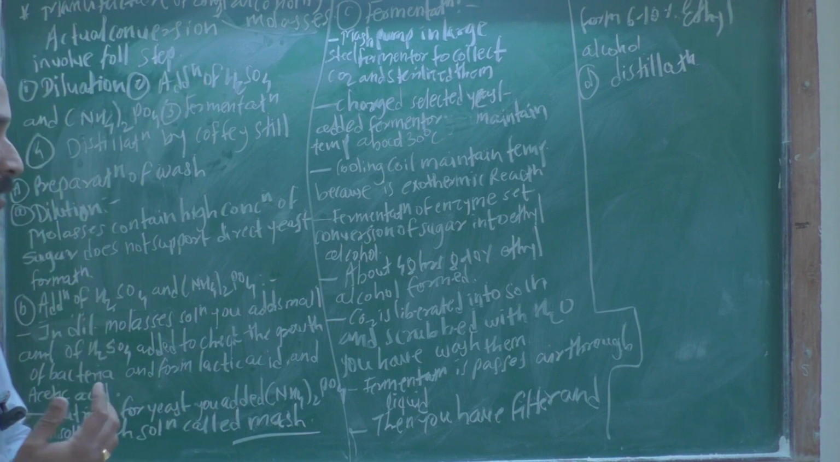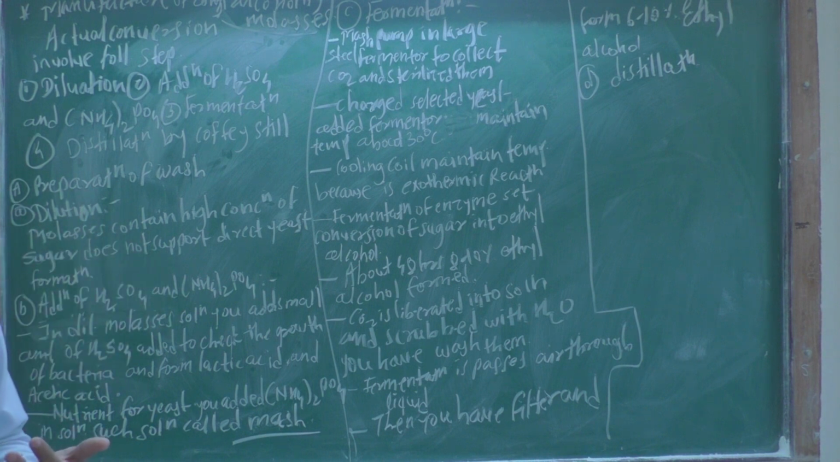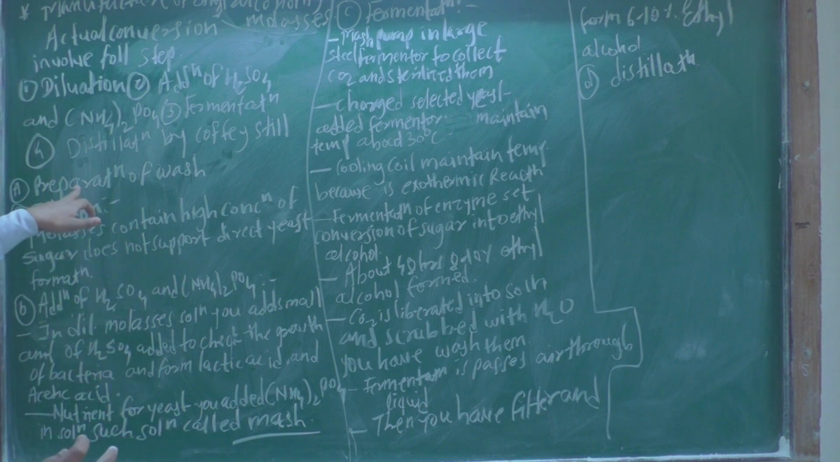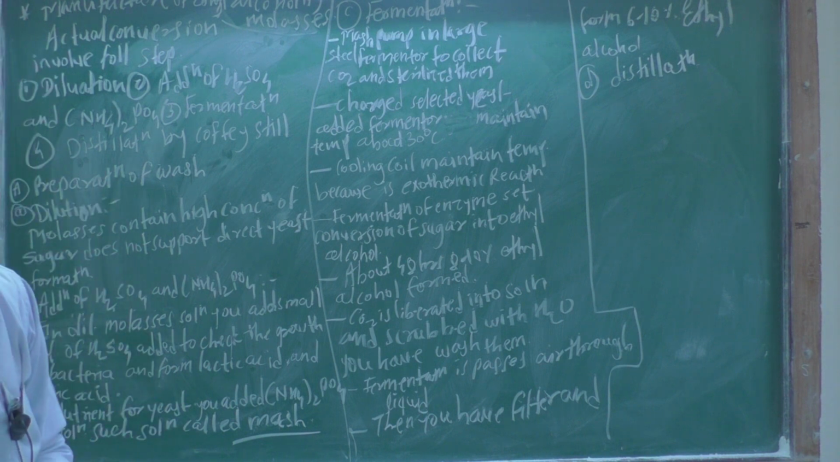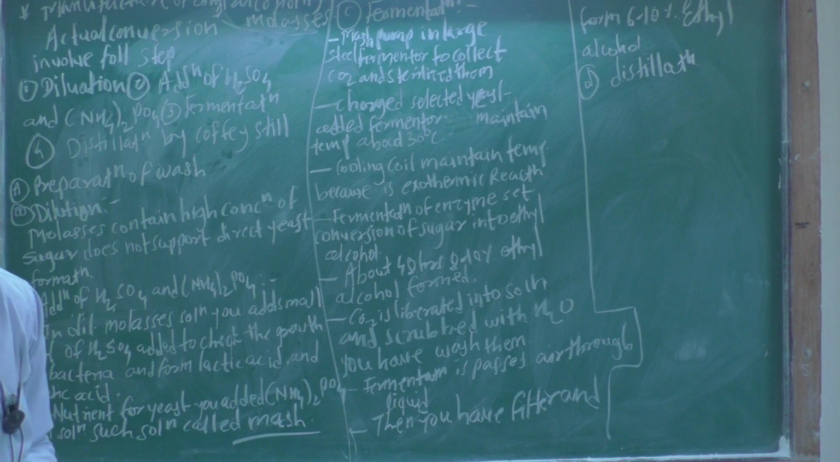We are to discuss the first step, the preparation of the wash. Preparation of the wash means what? We take the molasses first, then we wash it, and the last part is distillation, where you get the formation of ethyl alcohol. Therefore the first is preparation of the wash, and in this preparation of the wash, the first step is dilution.